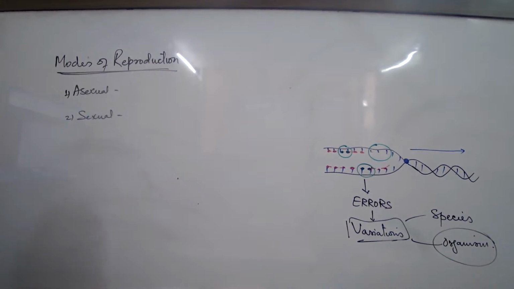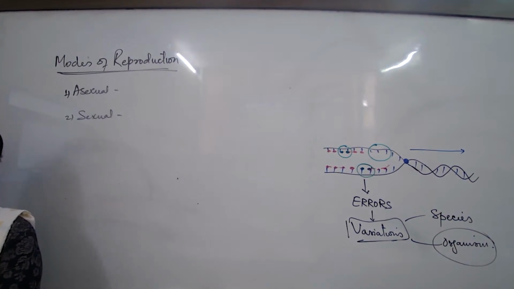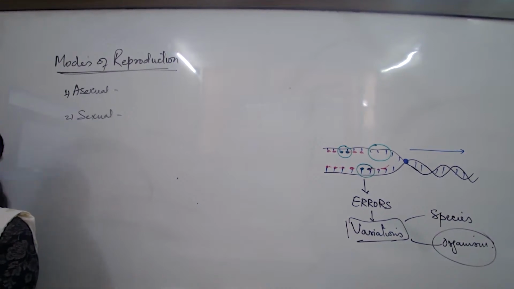For asexual reproduction, first write down: only one parent is involved. Under the asexual mode, write down only one parent is involved. On the other side, 2 parents involved. Done.